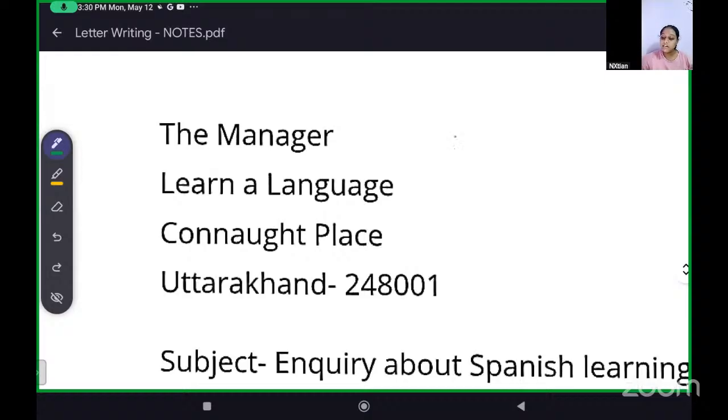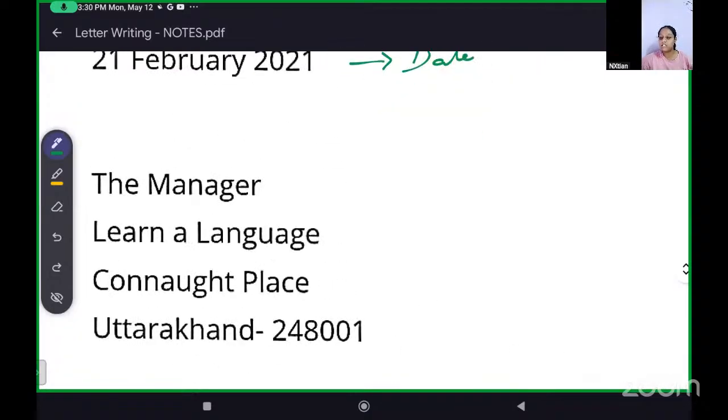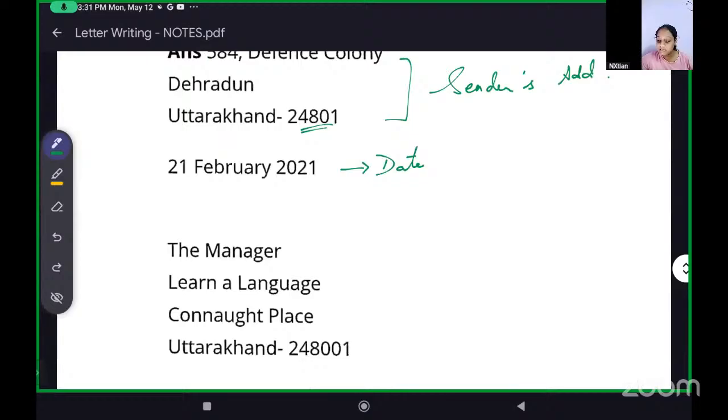Learn a Language. See now, in the address of the receiver, there are some things such as the position holder, to whom you're writing, name of organization.